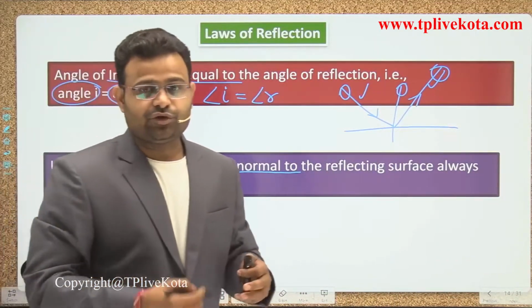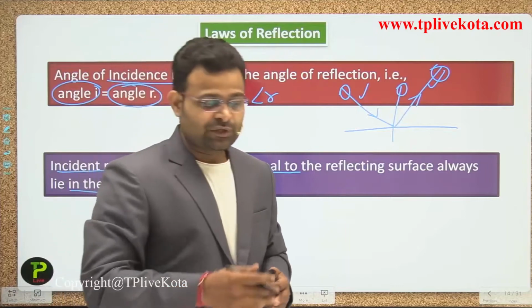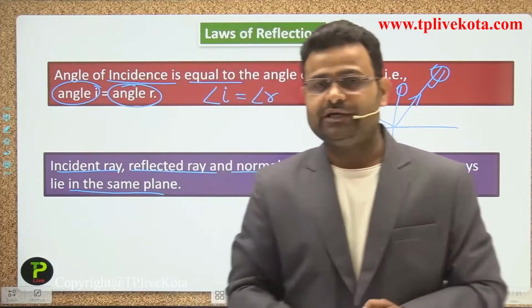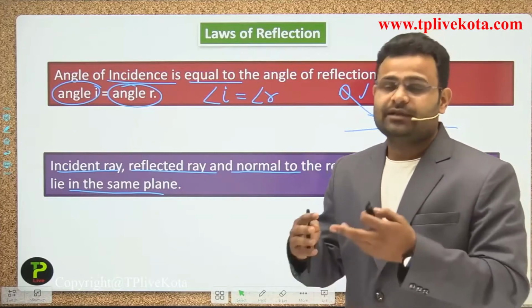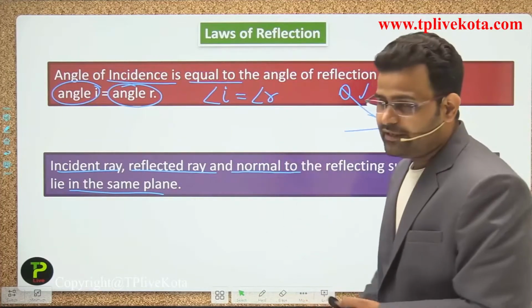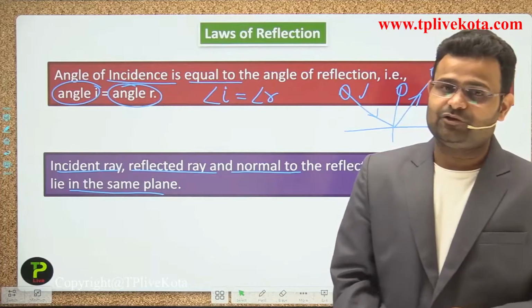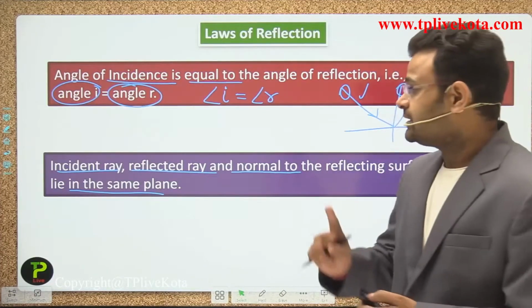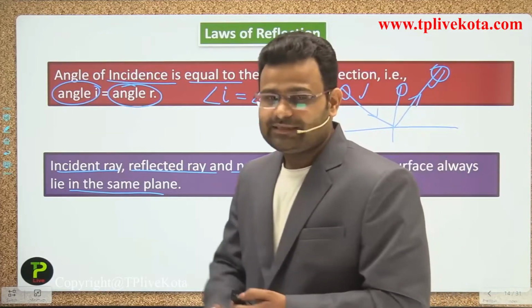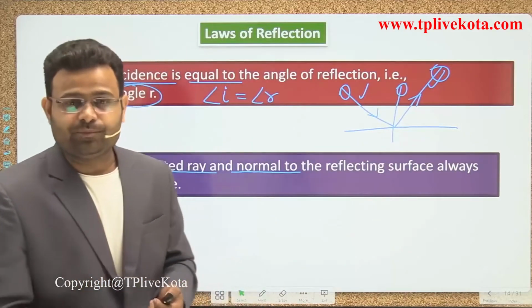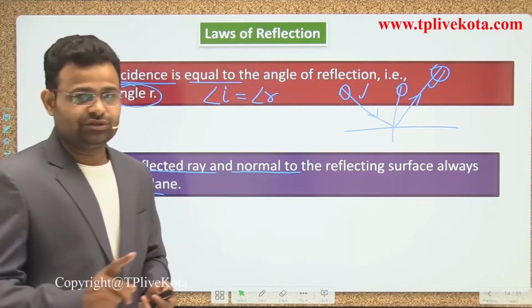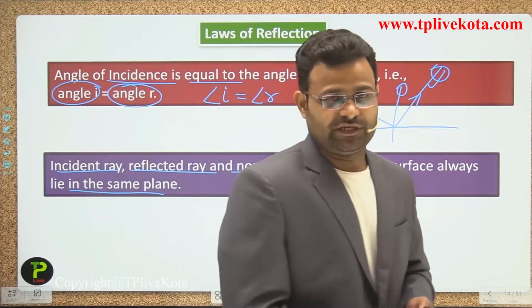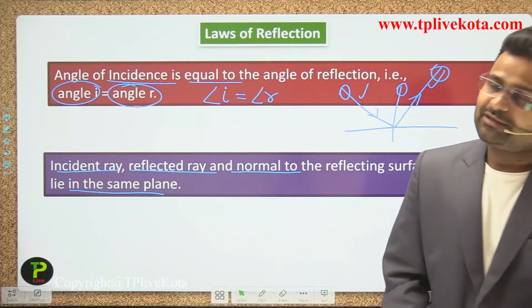So these are the two points used to describe reflection, guys. First point, angle of incidence is equal to angle of reflection. Second point, incident ray, reflected ray and normal all lie in the same plane.